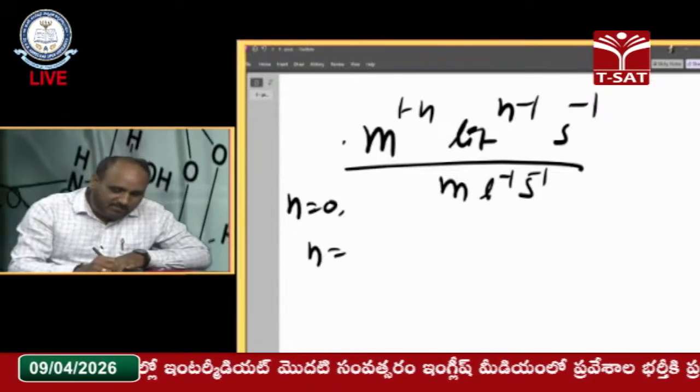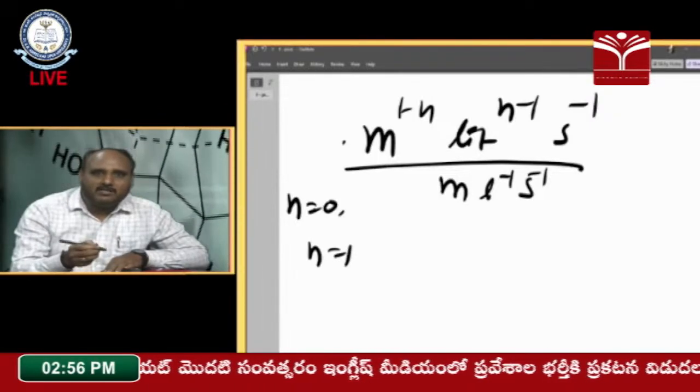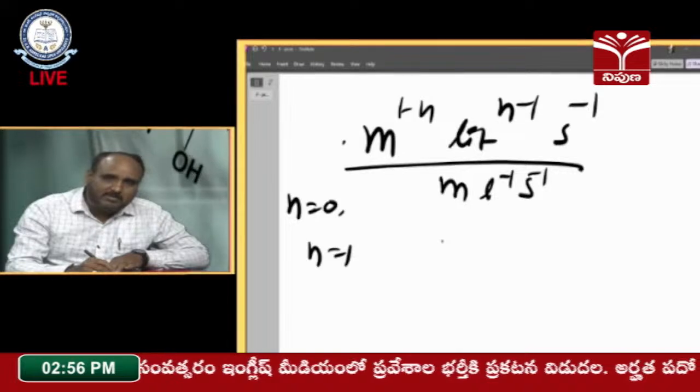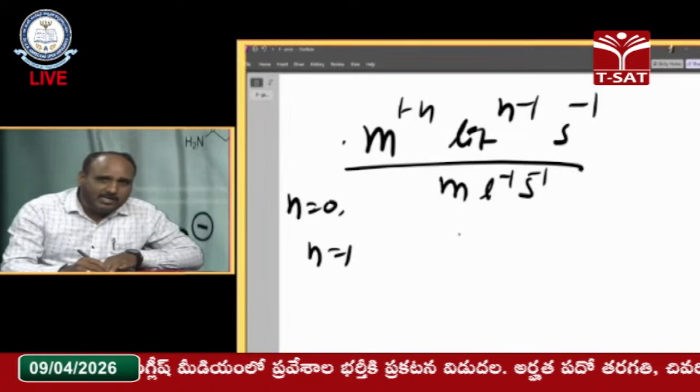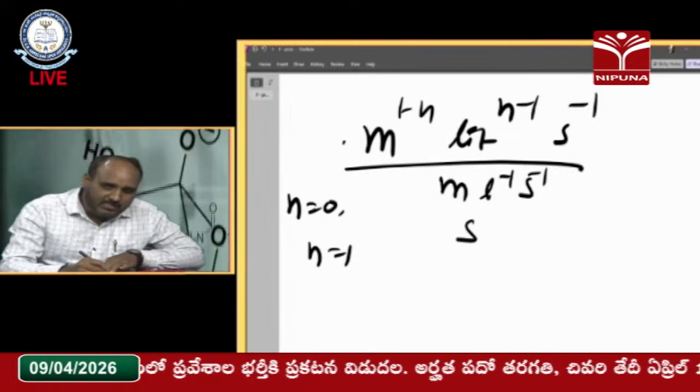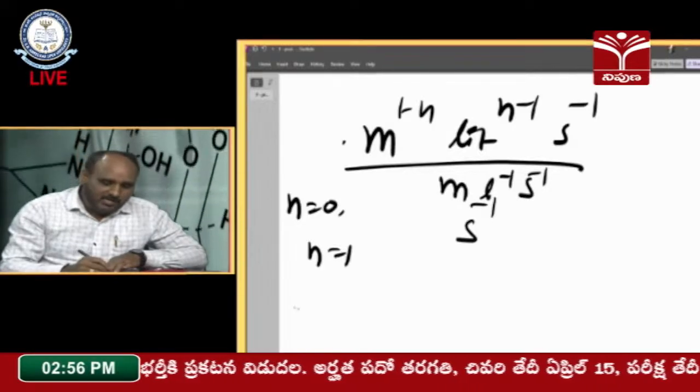This is zero order. If n is equal to 1, we have to substitute. That is the first order. 1 minus 1, moles power 1 minus 1 means something power 0 is 1. Liter power 0 is 1. Therefore, the units are second inverse only.